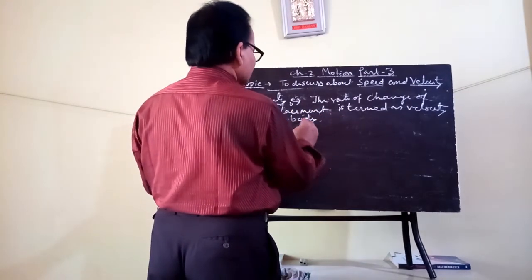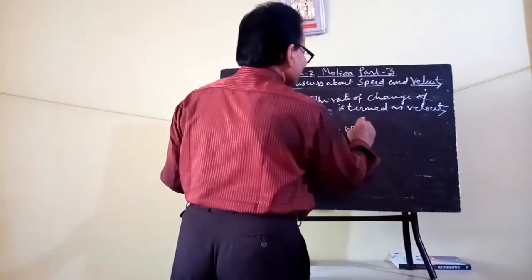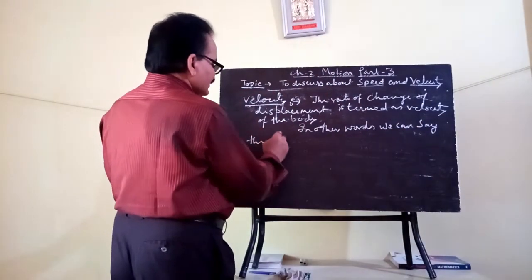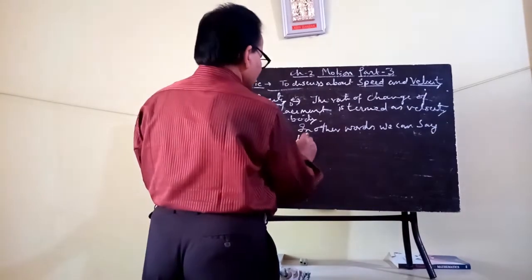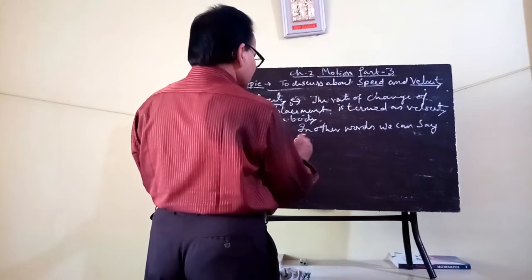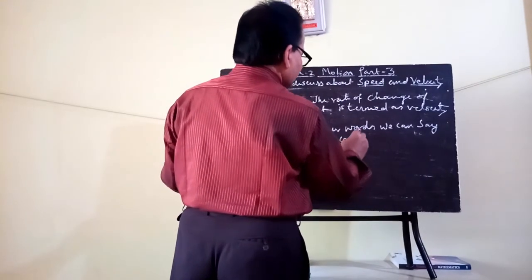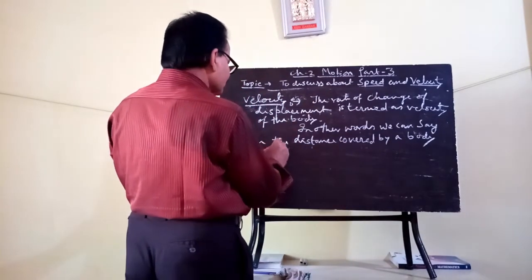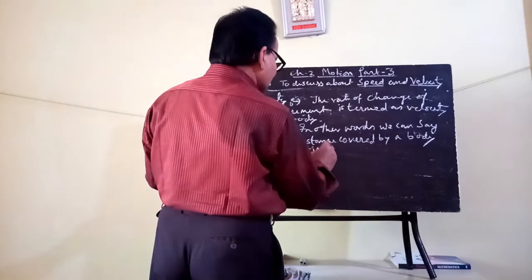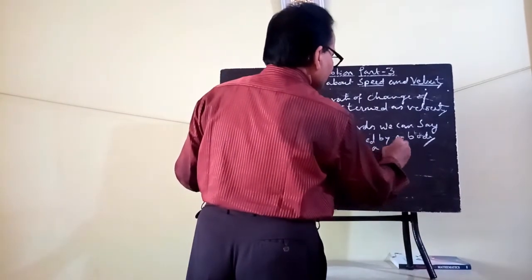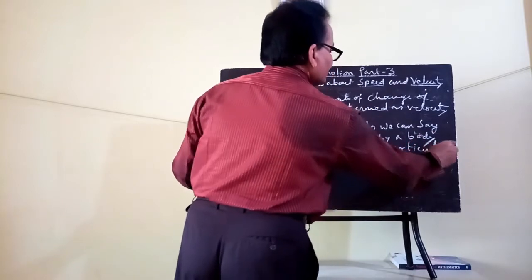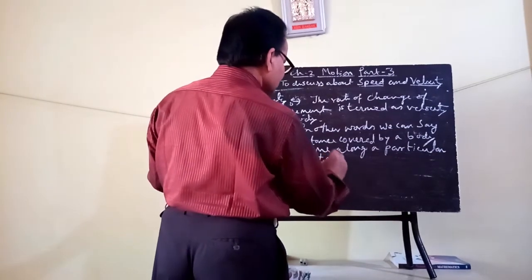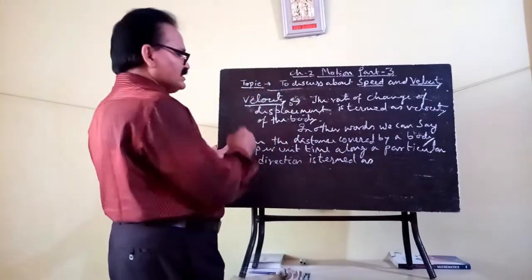In other words, we can say that the distance covered by a body per unit time along a particular direction is termed as velocity of the body.